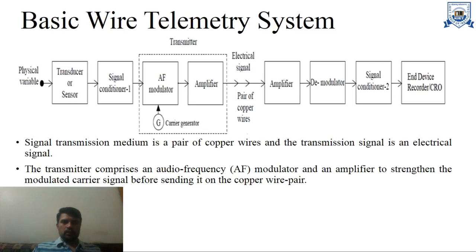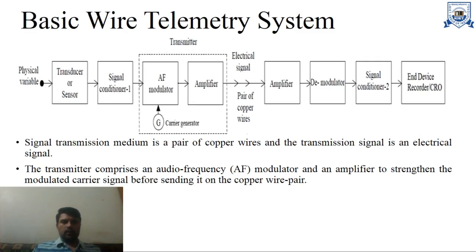Then the electrical signal goes through a pair of copper wires, through which we transmit our signal from one place to another. At the receiving end we have amplifiers, demodulators, signal conditioners, and the end device. So the signal transmission medium is a pair of copper wires, and the transmission signal is an electrical signal in the case of basic wire telemetry system.